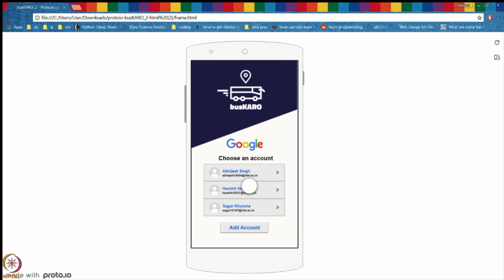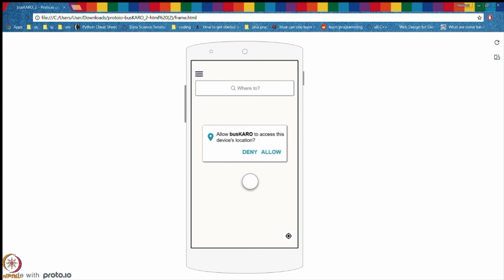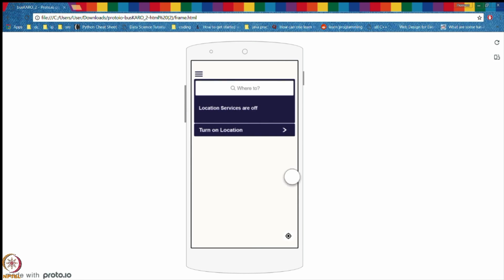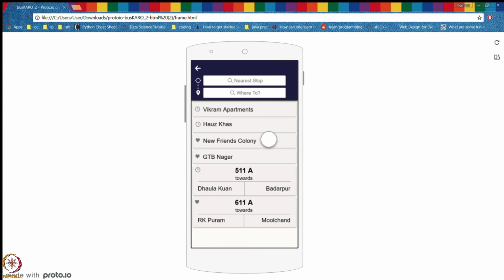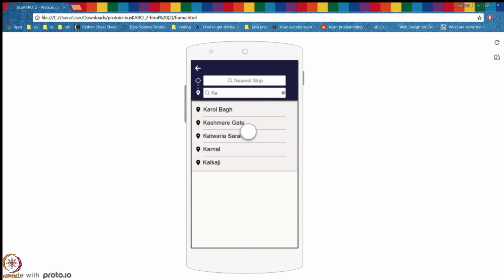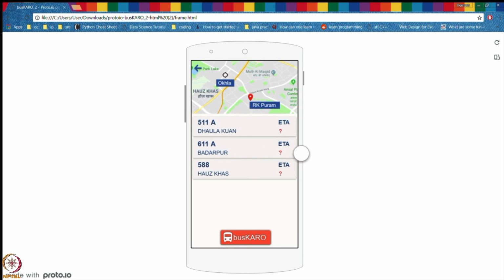Again, on clicking Gmail account, it will ask whether we can access the location or not. Now on clicking where to, we have two options to either select the destination by bus number or by destination itself. So right now on clicking where to and by entering KA, we get the suggestions. On clicking any one of them, we get the different buses which are going towards our destination, right now Arkepura. So on clicking busKARO, a pop-up appears, and on pressing confirm, all the ETAs are now being displayed.